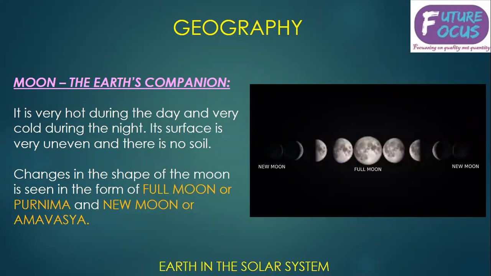Now, the moon is very hot during the day and very cold during the night. The surface is very uneven and there is no soil. Why is it very hot during the day? Because during the day it is taking heat from the sun, and during the night there is no sun, so it is cold. Now changes in the shape of the moon are seen during the full moon or Purnima, or during the new moon or Amavasya. New moon is when the moon is newly formed, the birth of the moon, and full moon is when there is a complete moon.